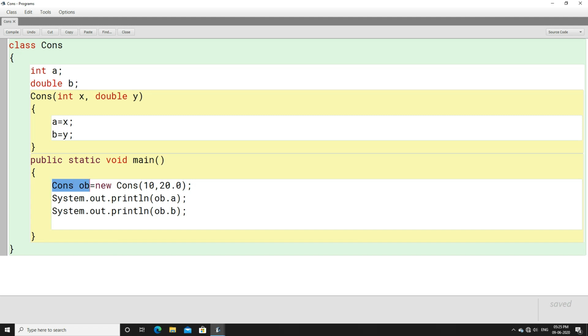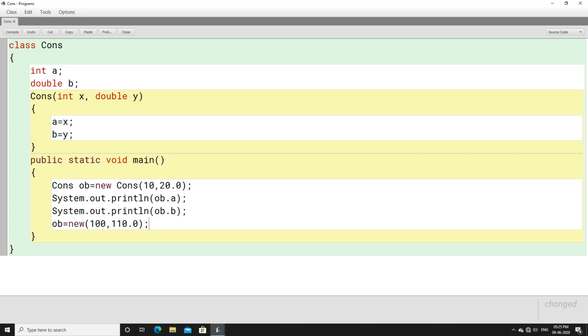So this object cannot be declared once again, but we can take help of this object to once again call the constructor, where you will pass 100 and 110.0 instead of 10 and 20.0. Now let us see this. Instead of writing cons, what you will write is ob equals new cons, 100 comma 110.0. Now this is quite important.